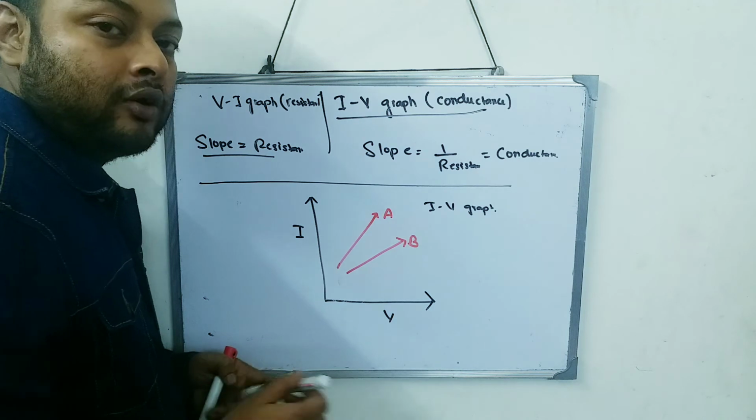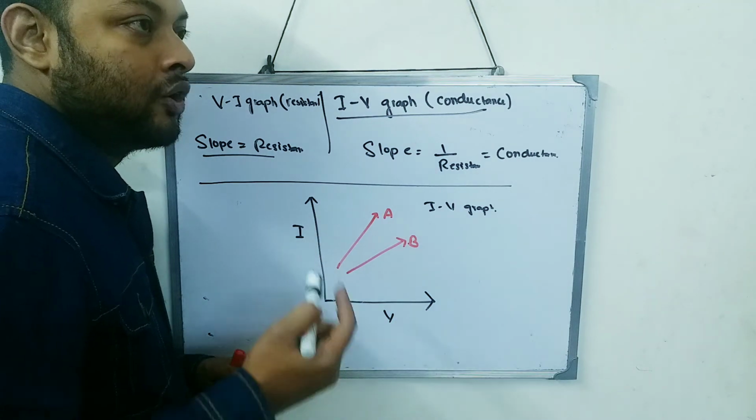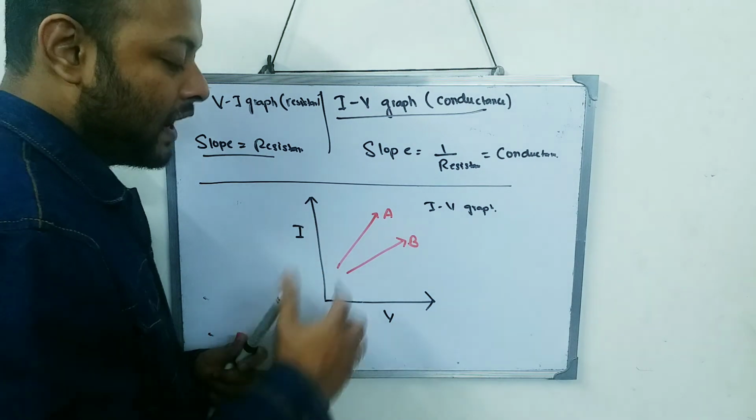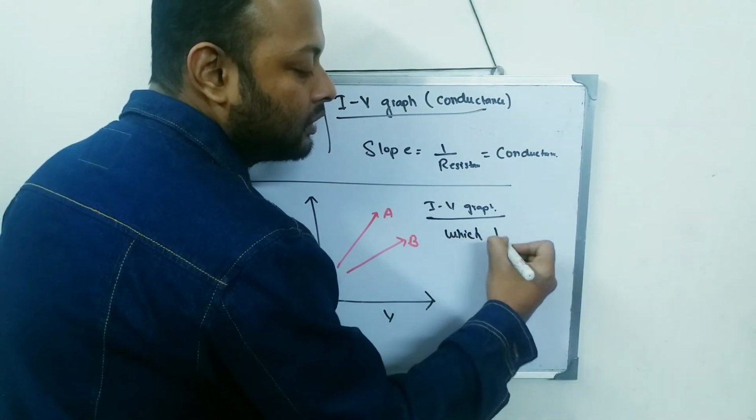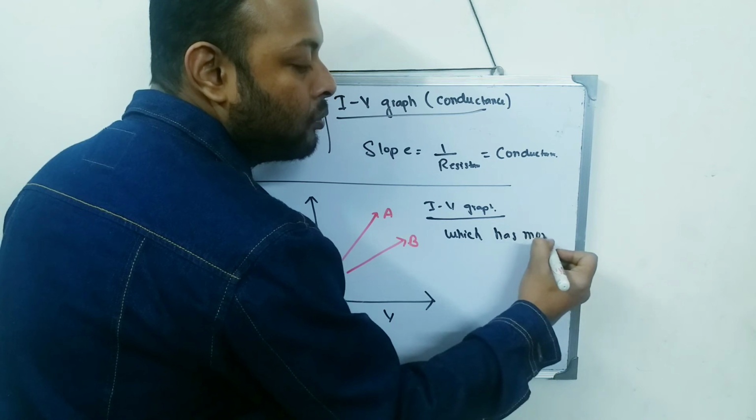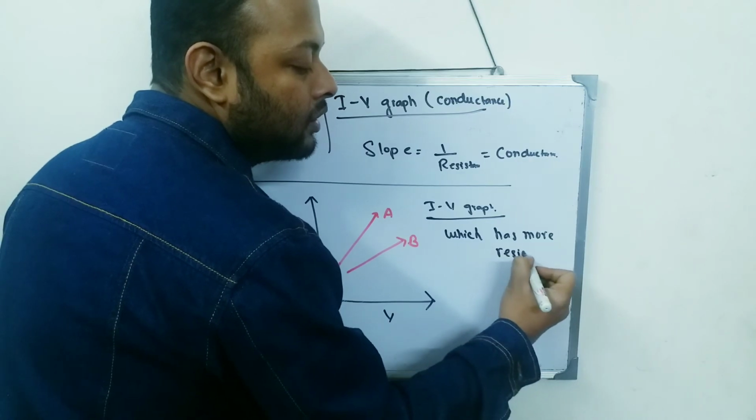They're asking me which has more resistance. For an IV graph, the question over here is, which has more resistance.